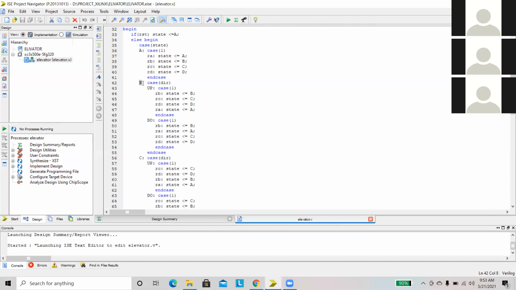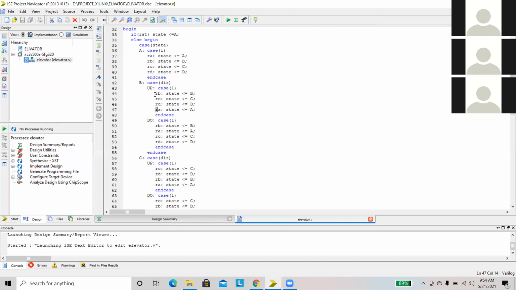When you are in B, there are two possibilities, direction up or down. Here, case of direction: when you are in B state, we have to use the direction in case you are in up state. Case 1 means this is a different concept for declaring case statements, case 1 and case 0. Here we are using case 1. Case 1 means here RB equal to 1, here RC equal to 1.